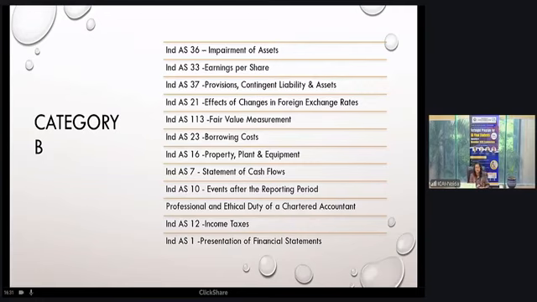For Ind AS 37, provisions, contingent liability and asset, this is more of a theoretical nature of standard, where it is practical but not much numerical. It is more theoretical, but practical questions are tested from this standard. The key point you have to remember is that you have to use the terminologies which are used in the standard. In case you explain in your examination answer sheet in very layman language, you won't be able to justify with the reasoning which is to be provided for arriving at any conclusion.